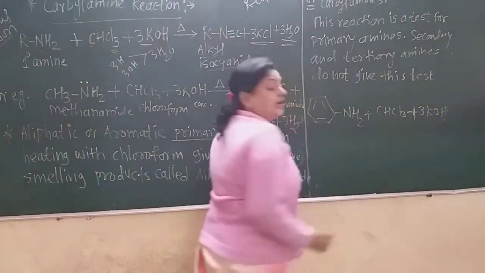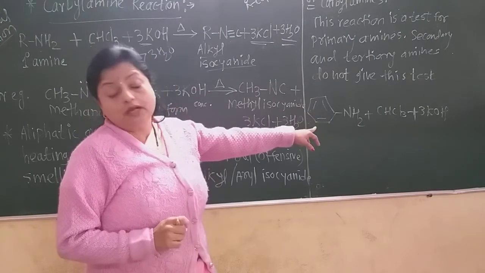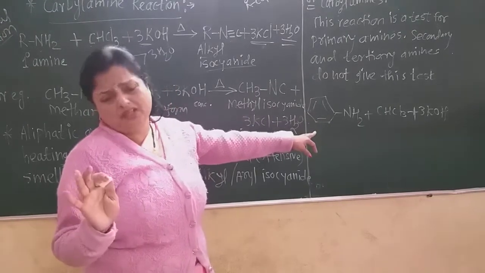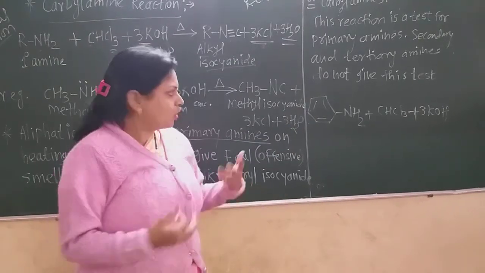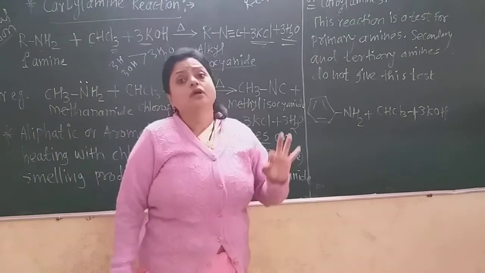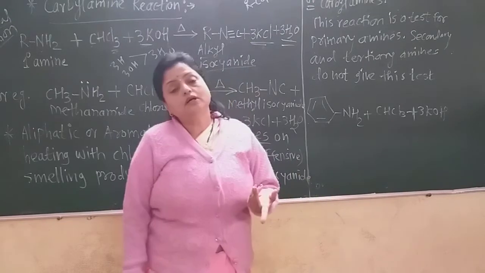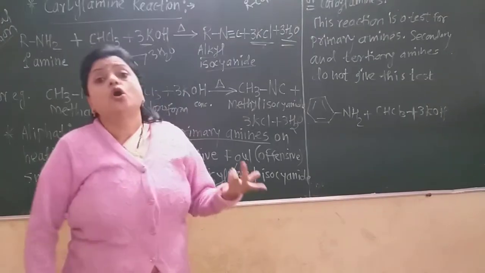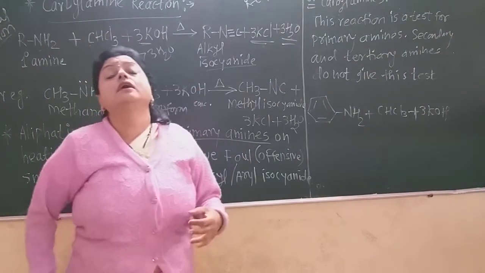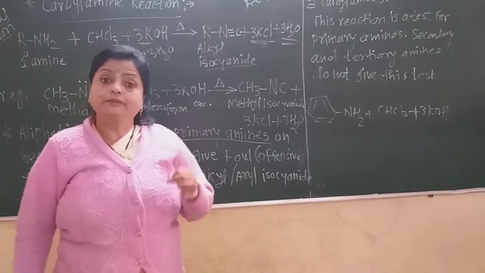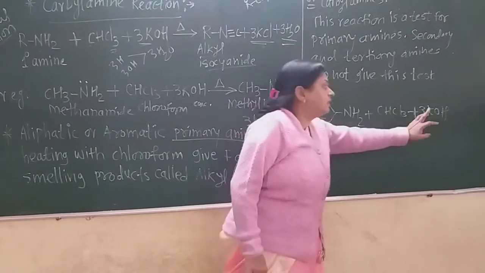Now you must practice this reaction and know the reagents used, because in examination they do not ask such a question as what is the action of chloroform and potassium hydroxide on primary amines. They only ask you to write a short note on carbylamine reaction, or how alkyl isocyanides are formed, or which is the distinguishing test of primary amine, or which is the amino group identification test. Then you have to remember that there is chloroform and potassium hydroxide.